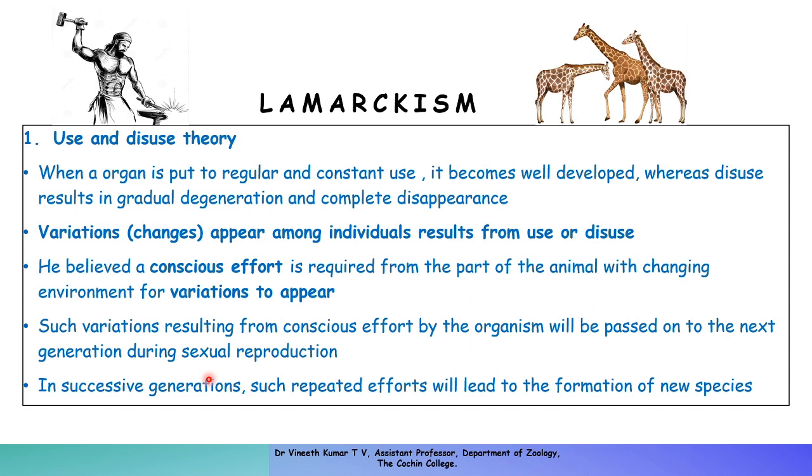If you observe the giraffe carefully, you can see that the forelimb is longer than the hind limb. Usually they should be of equal length, but it is longer than the hind limb, and also the neck is very long. These two are the examples taken to discuss the use and disuse theory, an example where use leads to the development of an organ. Lamarck says that the ancestors of present-day giraffes were very small, and they resembled our goats or sheep, which had almost equal forelimbs and hind limbs, and also a short neck.